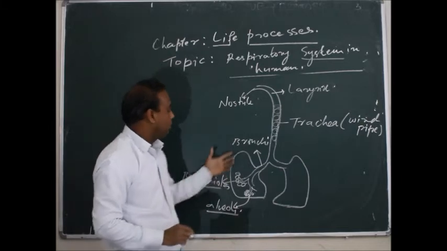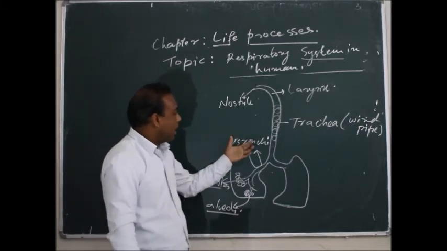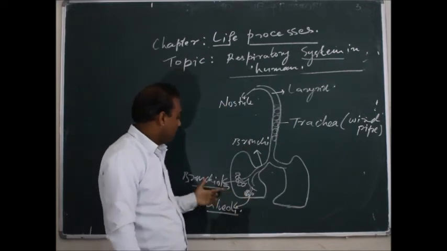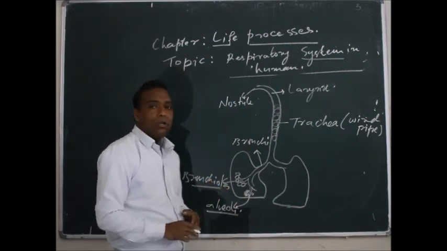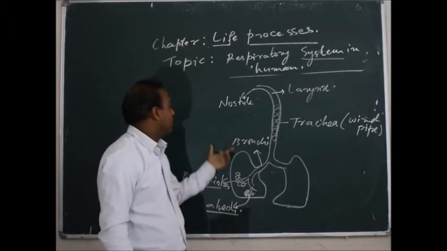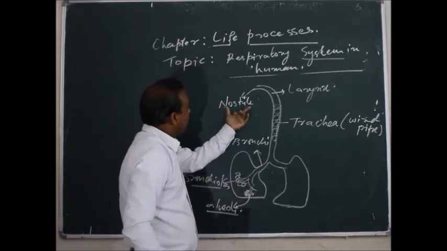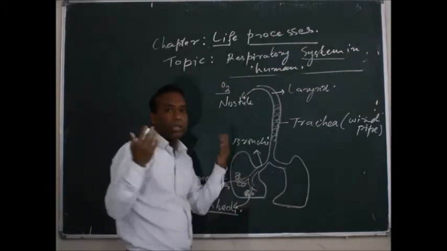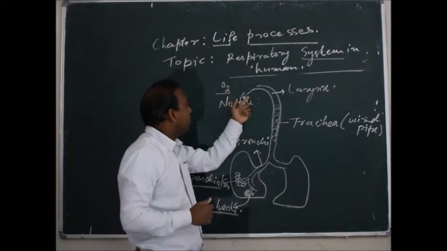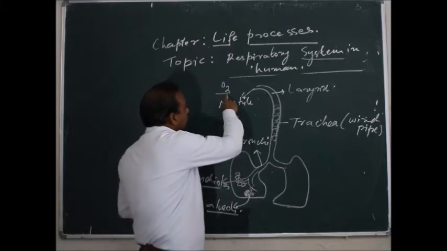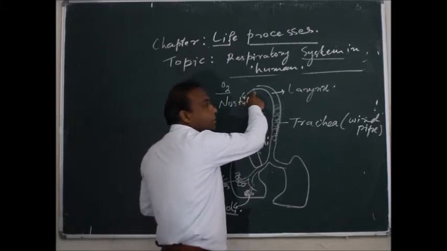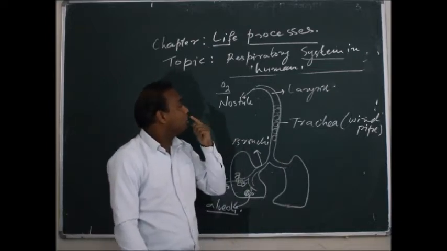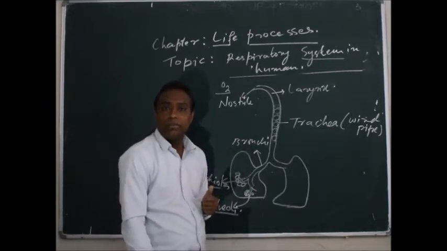Now you can see the organs I have explained, and all these organs are involved in respiration. So how does the process take place? First of all, the oxygen from the atmosphere, from outside, enters our body. How does it enter? It enters through the nostril. This is the nose, and in the nose there are two holes. These are known as the nostrils.